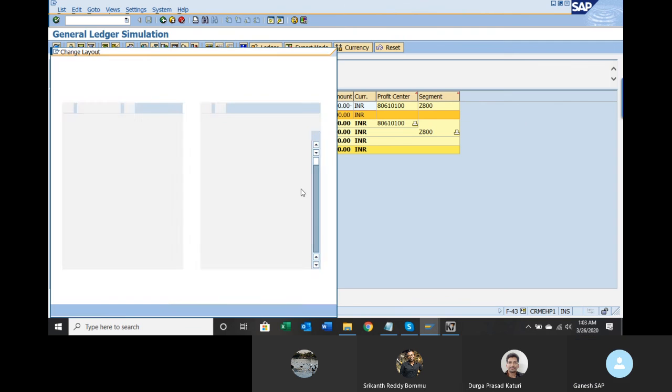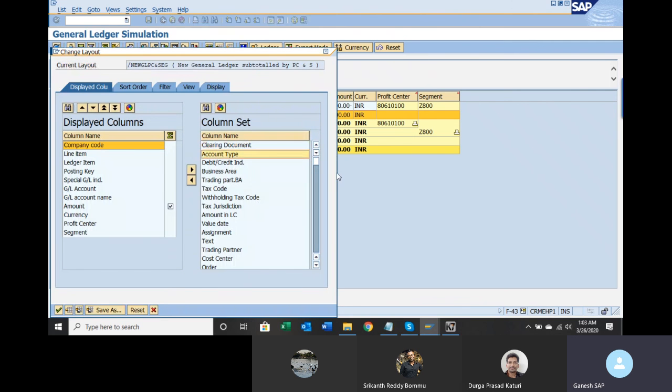If you want to bring the vendor master number, let's see. Change layout. See any master number here. Account type, vendor, something called vendor. V is not there. Account.